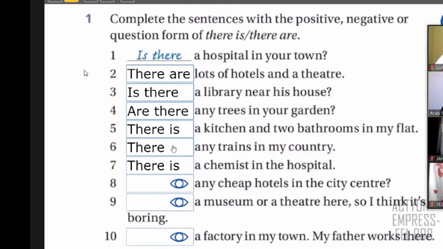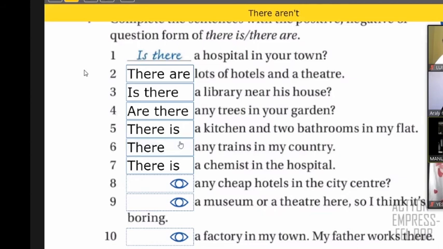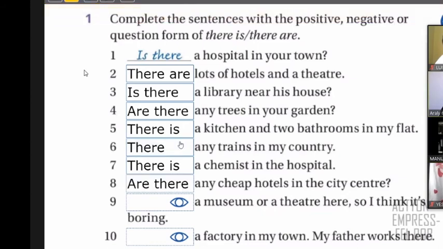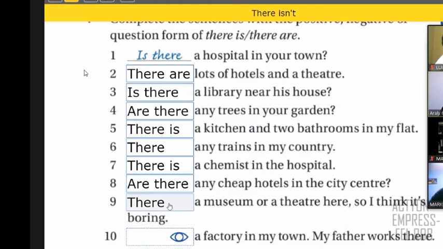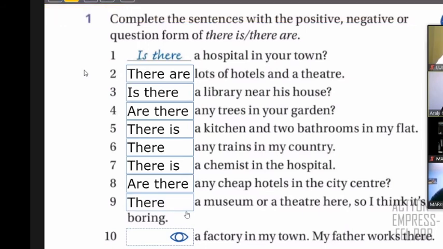Thank you so much. We continue now with Manuel. Number 8, there aren't. Okay, so that's... No, okay, are there. Yeah, it's a question, right? It's correct to use are, but it's a question. Thank you so much. We continue with Marco. Number 9, there isn't. Okay, so we have here, there isn't. That's correct. Thank you. So in a moment, we're going to explain why negative, right? Thank you, Marco. And finally, we have Camila.